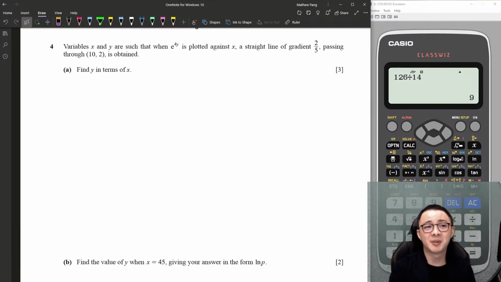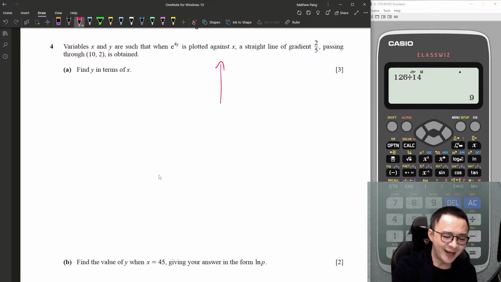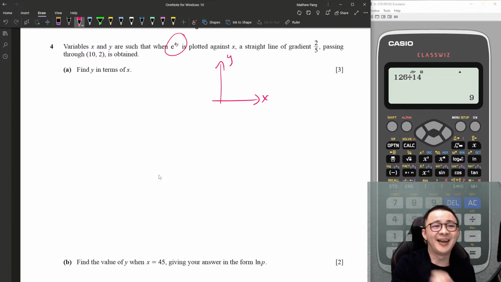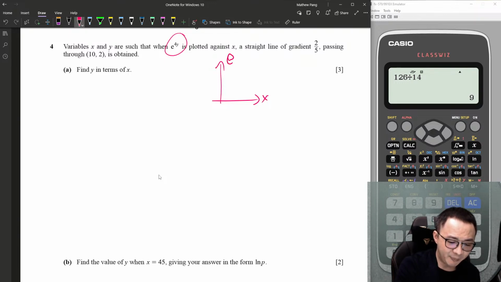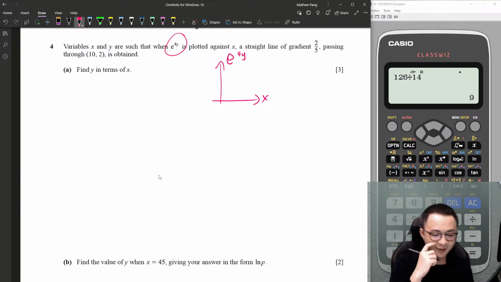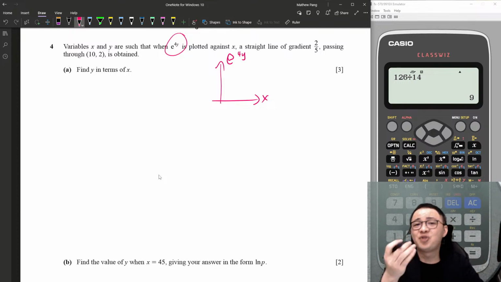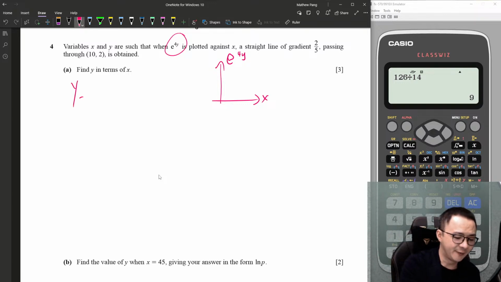Okay, number 4, linear law. How do I know it's linear law? Because normally you will get y against x, but suddenly you get something like e power of 4y against x. You definitely know your y-axis or your x-axis has changed already. Then it's a linear law. So they say e power of 4y against x. Linear law only has one formula, because linear is a straight line. For a straight line we use y equals to mx plus c.